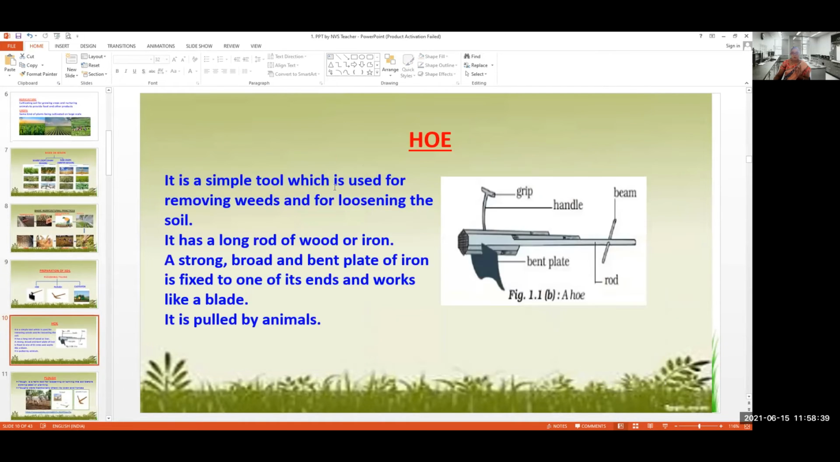Next, coming to the hoe. What do you mean by hoe? It is a simple tool which is used for removing weeds and also for loosening the soil. It has a long rod of wood or iron. A strong, broad, and bent plate of iron is fixed to one of its ends and works like a blade. Okay, it is also pulled by animals.